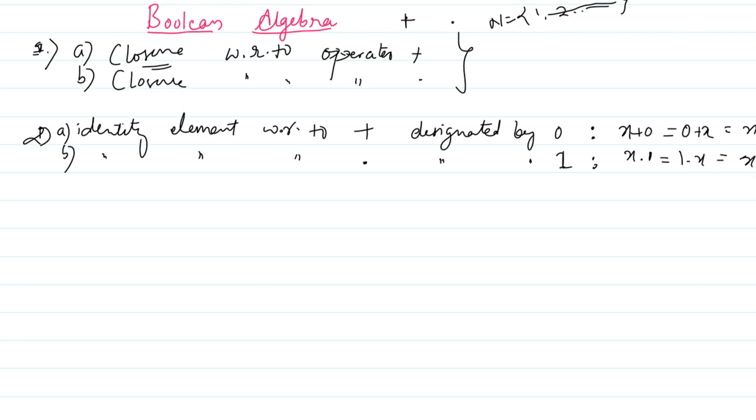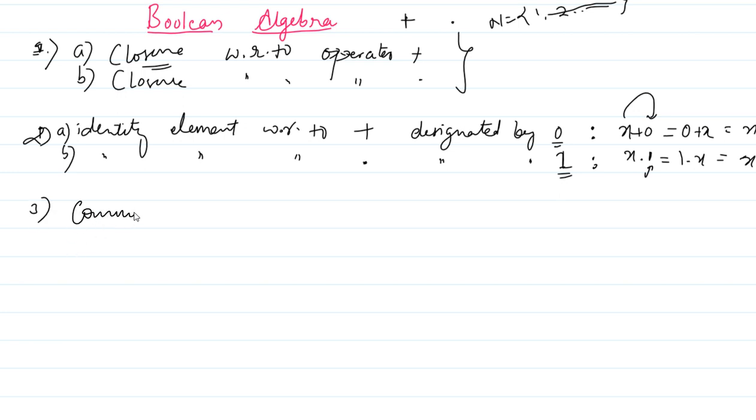These are the identity elements. That is why we say this is designated by 0, because we are operating with 0 with the plus operator. Here we are operating the dot operator with 1 with respect to x, that is why this is designated by 1.